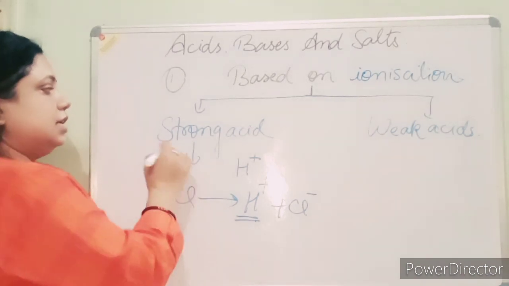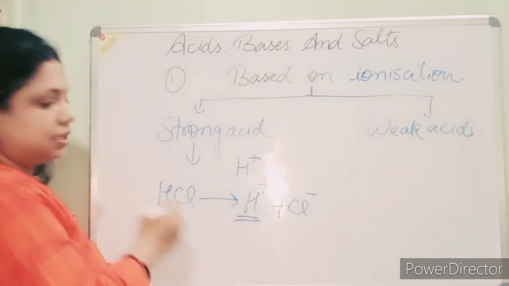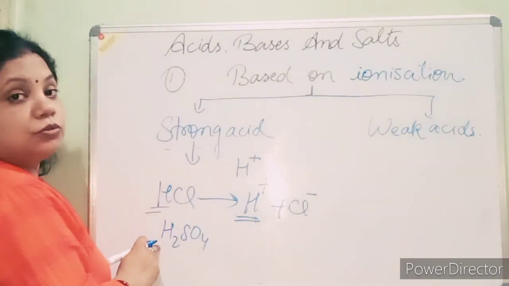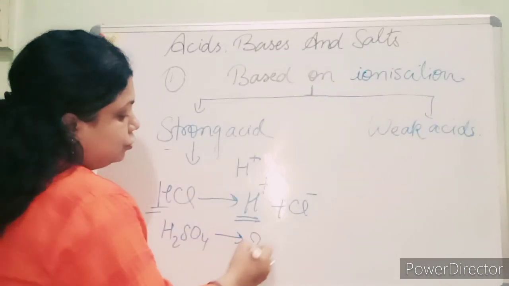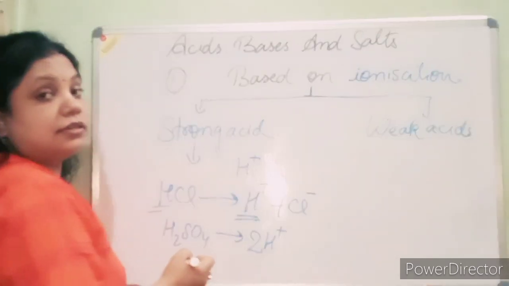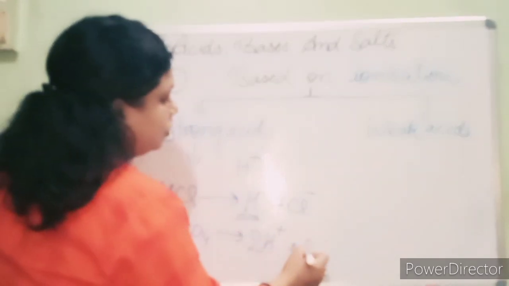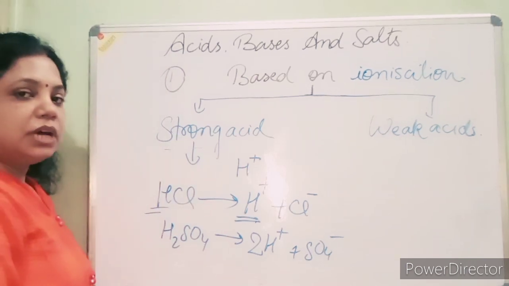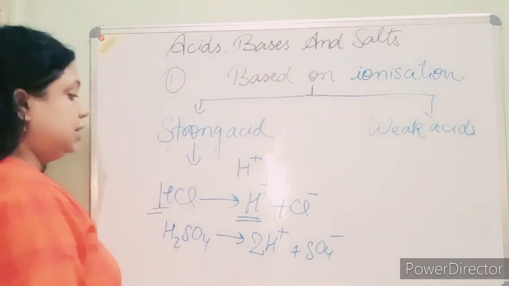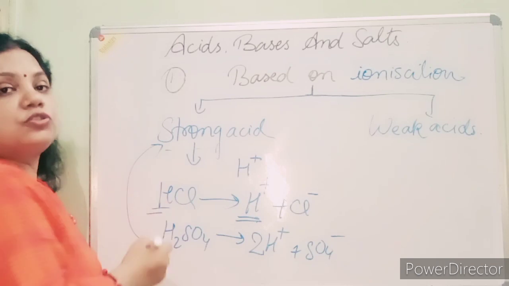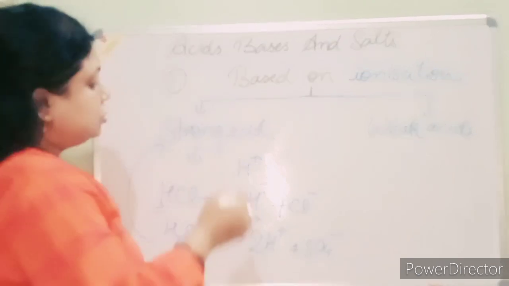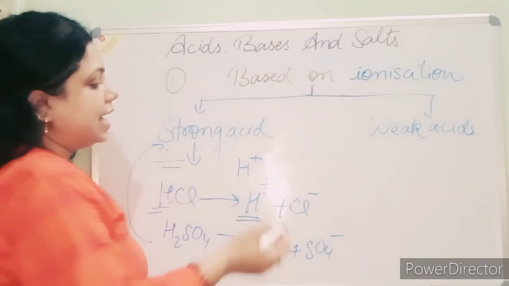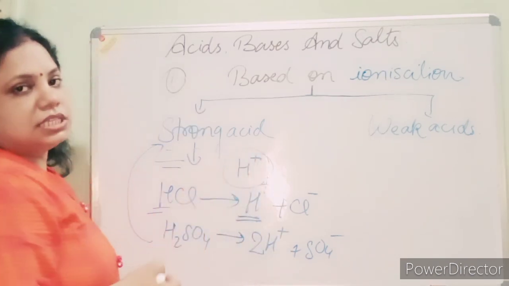So we can say it is a strong acid. Like H2SO4, here 2 hydrogens are there. So 2 hydrogens are released and form 2H plus ions and SO4 2 minus ion. So it is also a strong acid. Strong acids are those which completely ionize and release H plus ions.